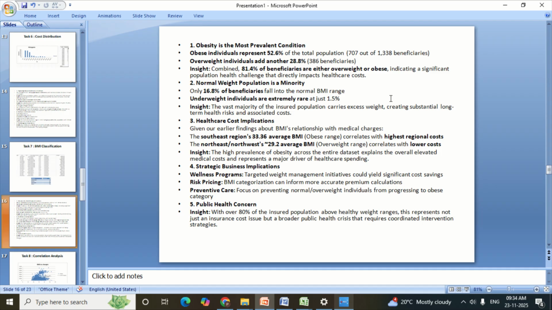So here we get from tasks 6 and 7 that obesity is the most prevalent condition. Obese individuals represent 52.6% of the total population. Overweight individuals add another 28.8%. So combined, 81.4% of beneficiaries are either overweight or obese, indicating a significant population health challenge that directly impacts healthcare cost. With over 80% of the insured population above healthy weight ranges, this represents not just an insurance cost issue but a broader public health crisis that requires coordinated intervention strategies.